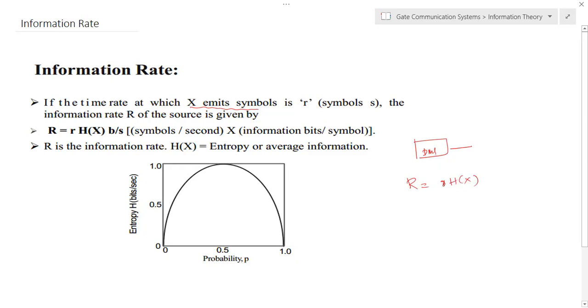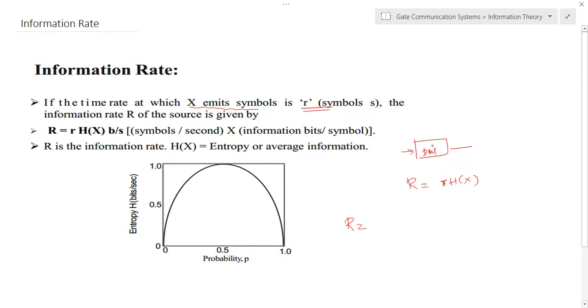So r is the rate at which the symbols are emitted from this discrete memoryless source, and each symbol contains some amount of bits. The information rate R can be defined as small r into H(X), where small r is the rate at which the source emits symbols. You can discuss the unit here. Small r is in symbols per second.